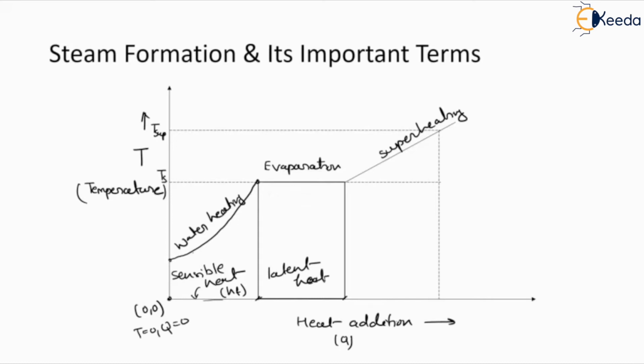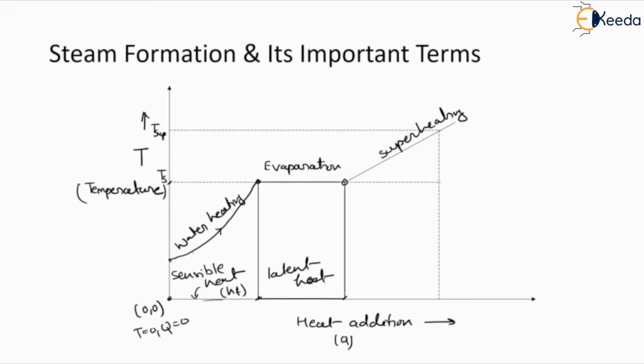Here you can see the temperature variation. The temperature is continuously increasing during heating, but when it reaches the saturation temperature and evaporation happens, phase change is taking place. During phase change the temperature will be constant, so that is why this particular point Ts is constant here.